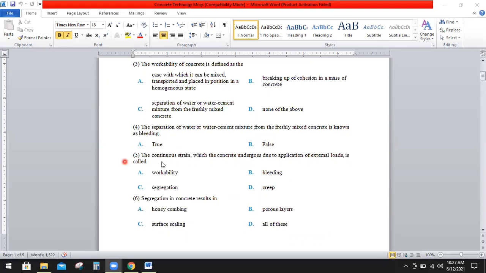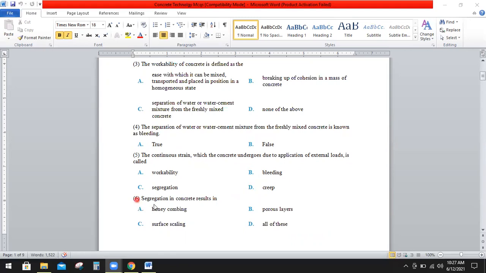Question number 5: the continuous strain which the concrete undergoes due to the application of external loads is called A, workability, B, bleeding, C, segregation, or D, creep. So the right option is D, that is creep.